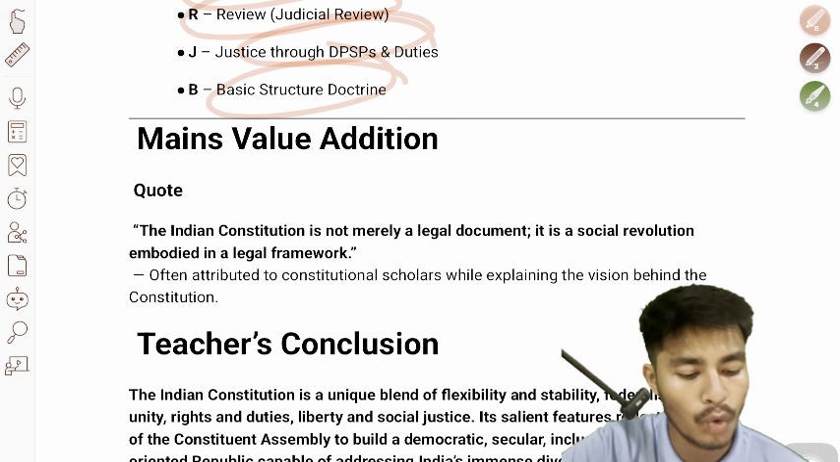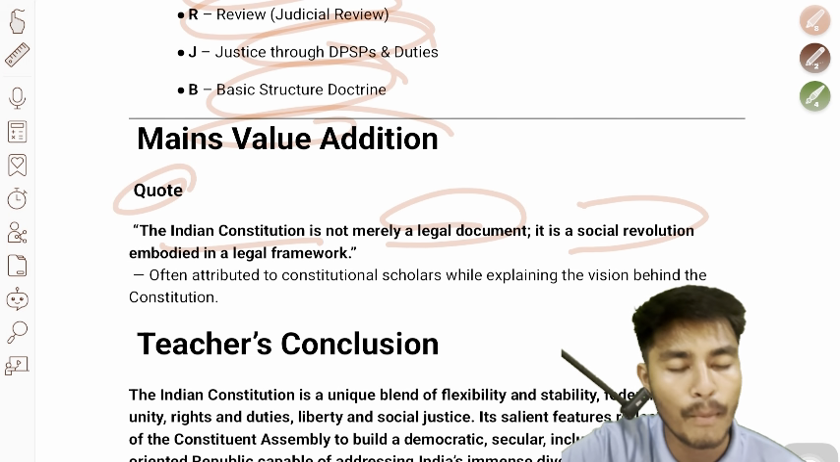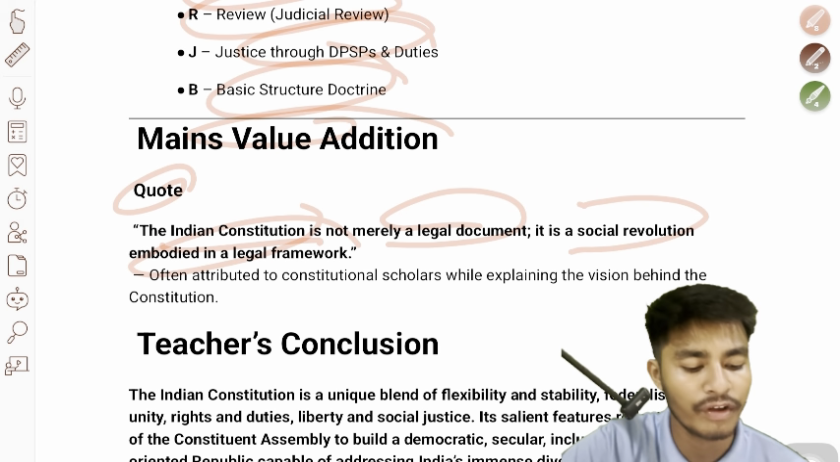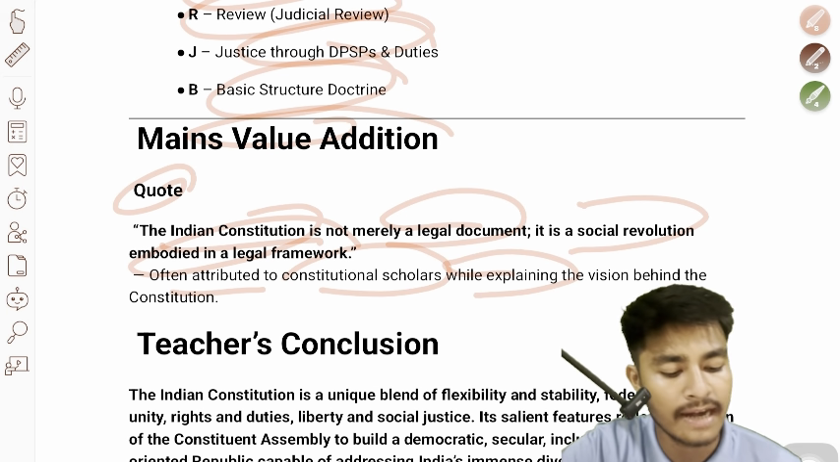Mains value addition, quote: The Indian Constitution is not merely a legal document, it is a social revolution embodied in a legal framework. This is often attributed to constitutional scholars while explaining the vision behind the Constitution.